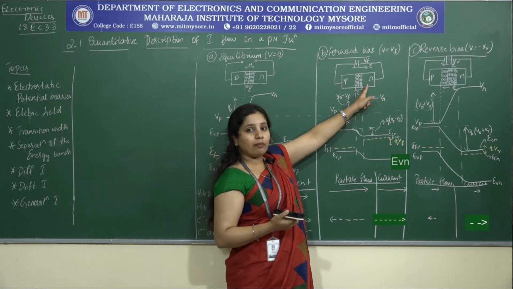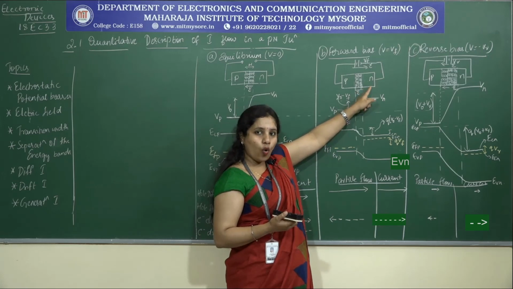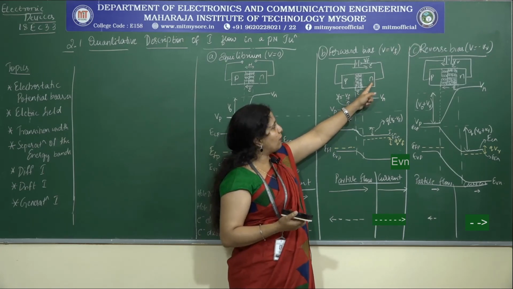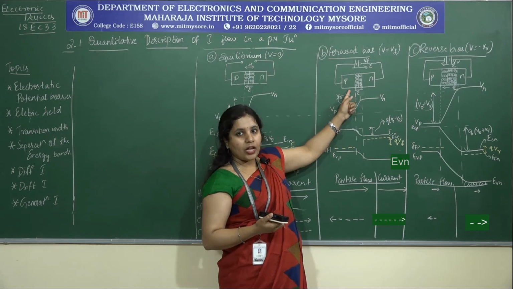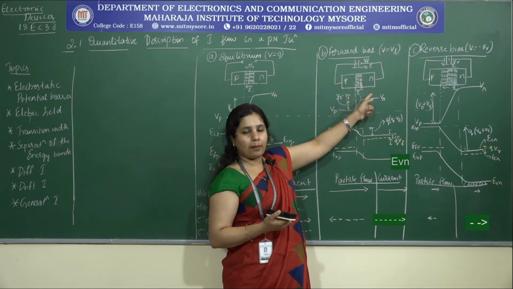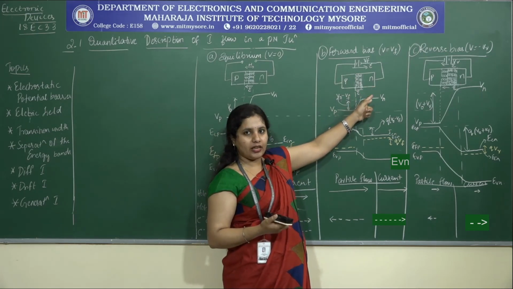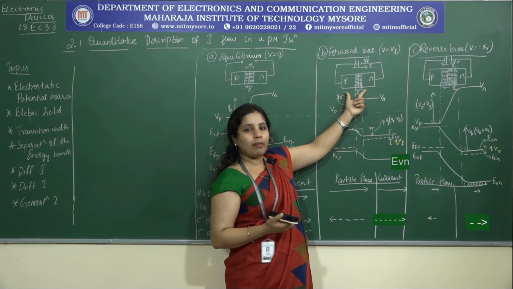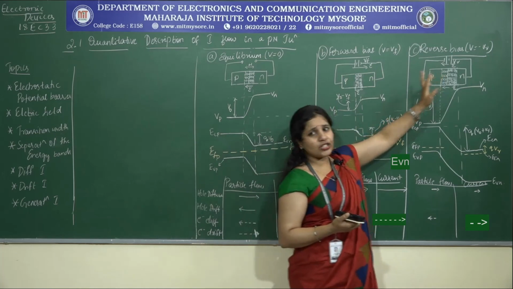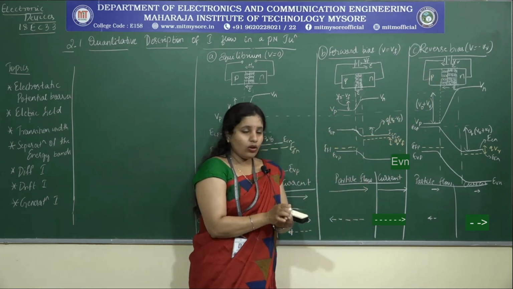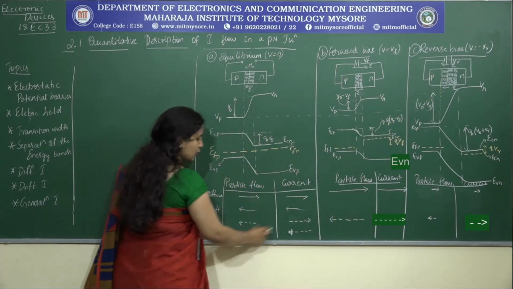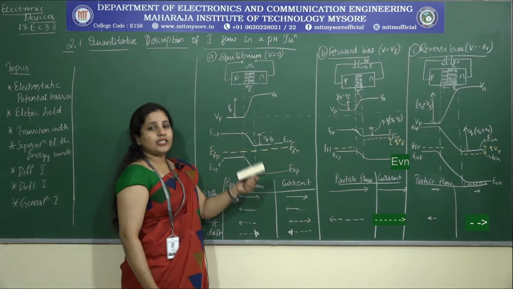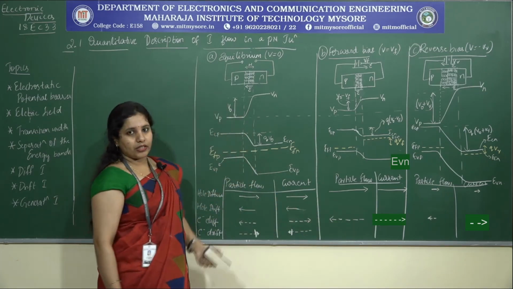Similarly, how many minority carriers, that is the holes, are present in the n-type which can be swept across to the p-type. How often this process is happening is what the drift current basically indicates. And I clearly mentioned that this drift current is independent of the potential that you are providing. Therefore, whatever the drift current direction that we have to represent has to be the same as that of the equilibrium condition.